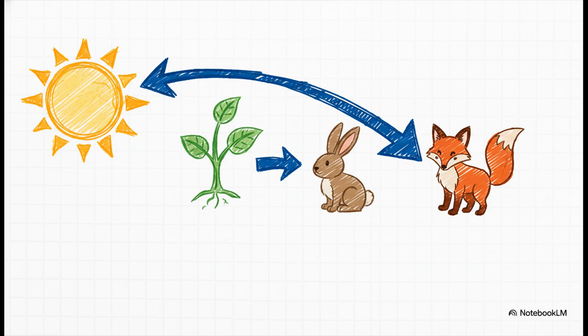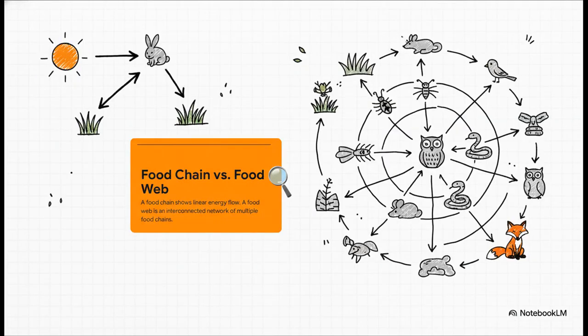Okay, on to our final topic, ecosystem. Let's focus on energy flow. This is where you can pick up some easy marks. So what's the difference here? A food chain is just one simple line of energy. A food web is a whole interconnected network.